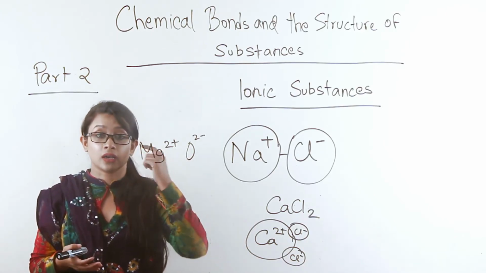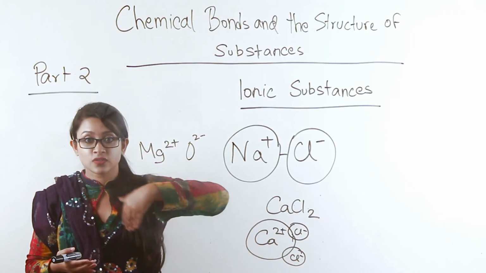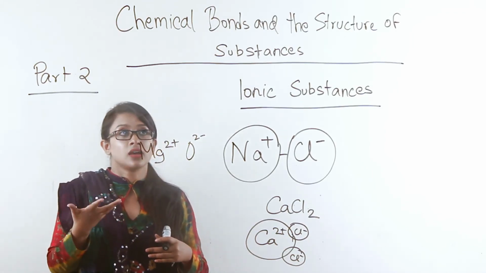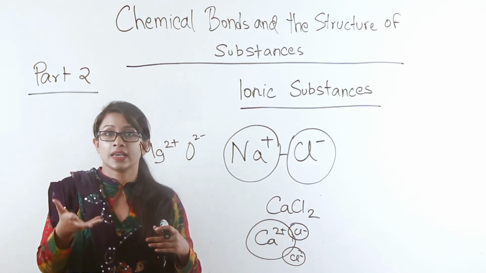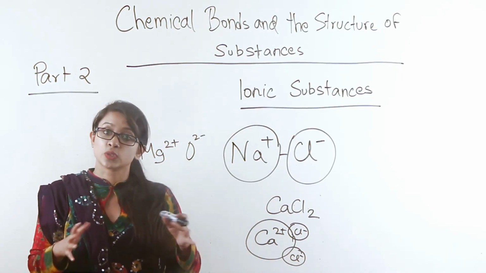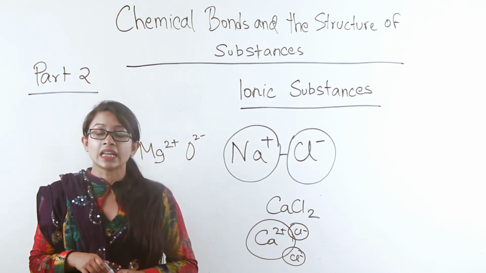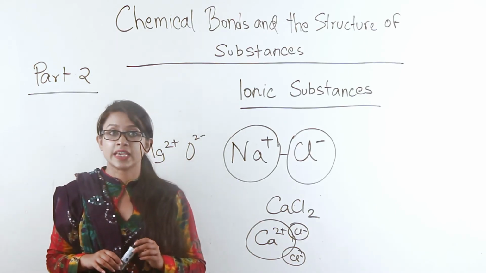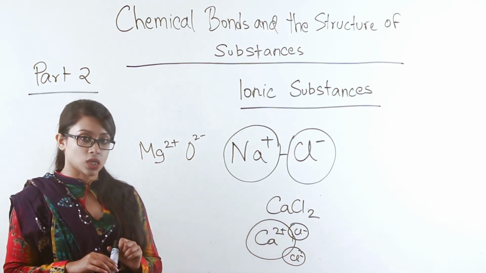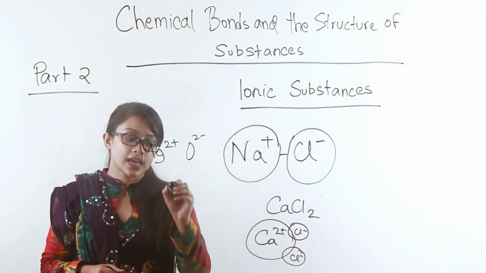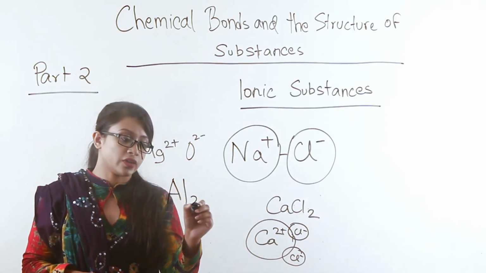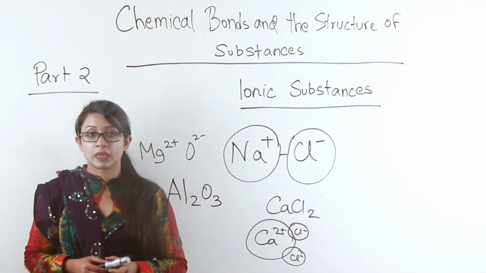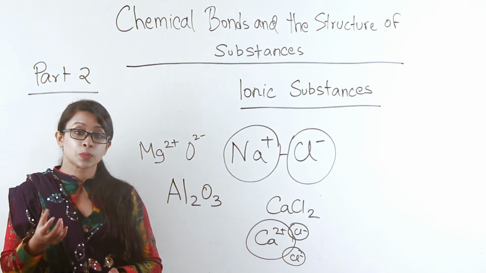Therefore, the inside of the furnaces are lined with magnesium oxide. So even if the temperature reaches highs such as 1500 or 2000, the furnace will be protected. And high boiling point ionic substances are also used to make other materials. For example, aluminum oxide. Aluminum oxide has a formula of Al2O3, and aluminum oxide is used to make crucibles and spark plugs.